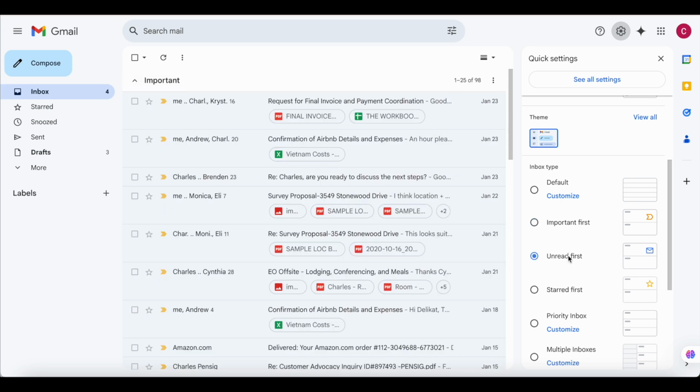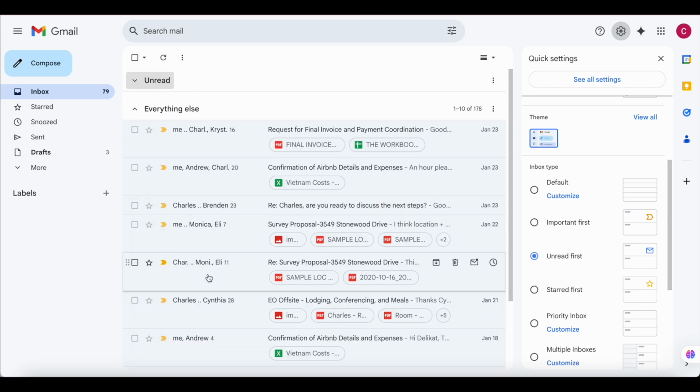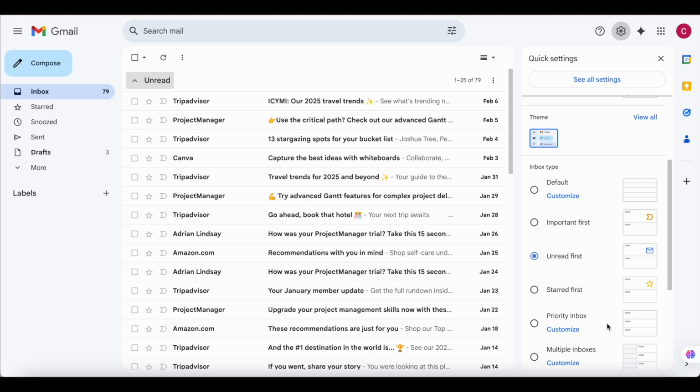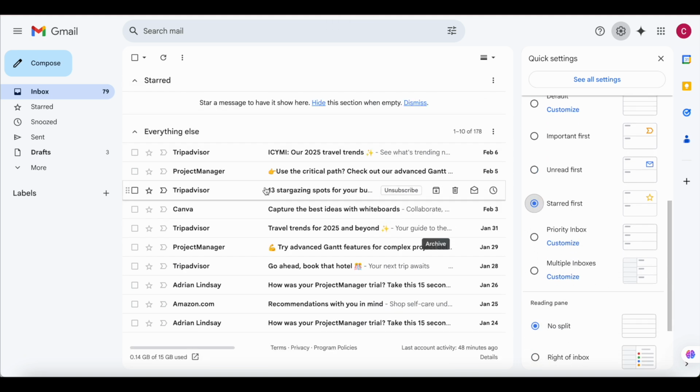Then we have unread first, same thing. You'll have the unread messages at the top, and then at the bottom you'll have all the other emails. And then you have starred first. Here you'll be able to see the starred emails above. The starred emails are where you get to star them onto this side. Once you click on this one, it will show up here when you open your emails.